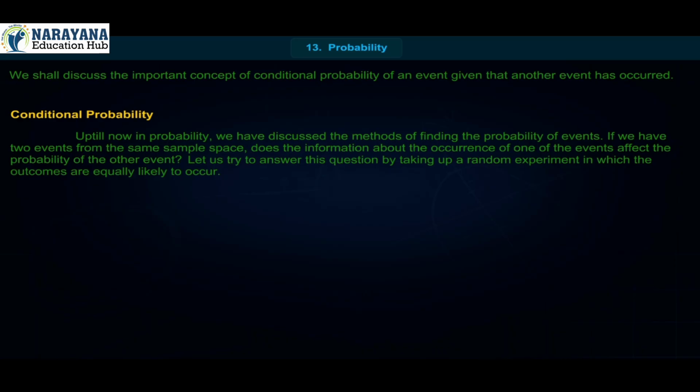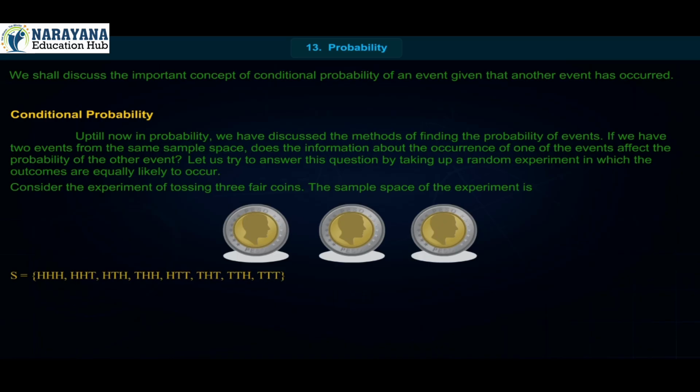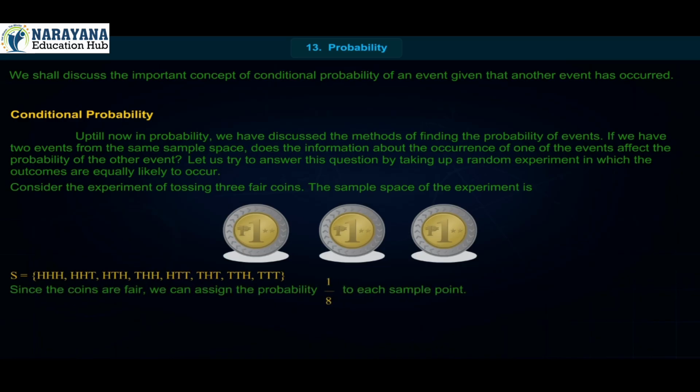Let us try to answer this question by taking up a random experiment in which the outcomes are equally likely to occur. Consider the experiment of tossing 3 fair coins. The sample space of the experiment is S = {HHH, HHT, HTH, THH, HTT, THT, TTH, TTT}. Since the coins are fair, we can assign the probability 1/8 to each sample point.